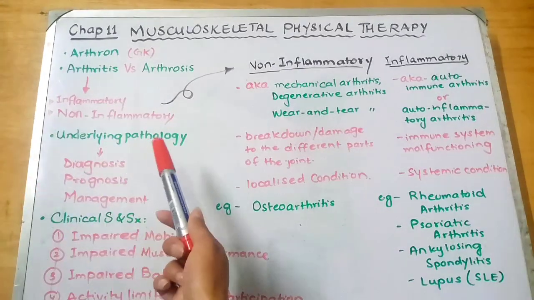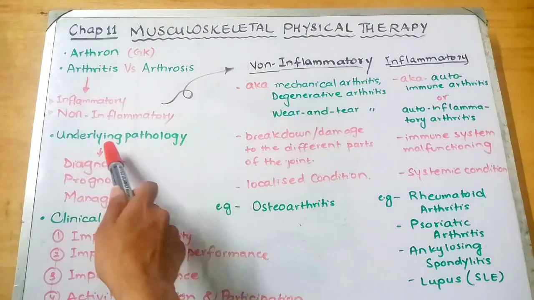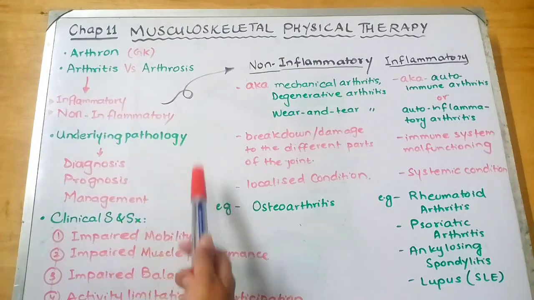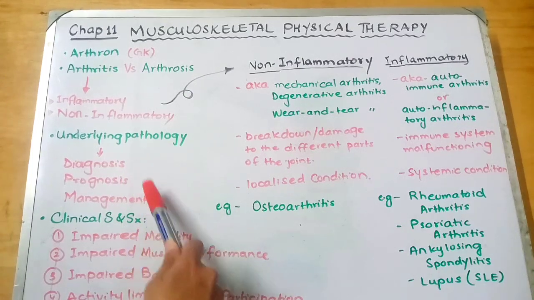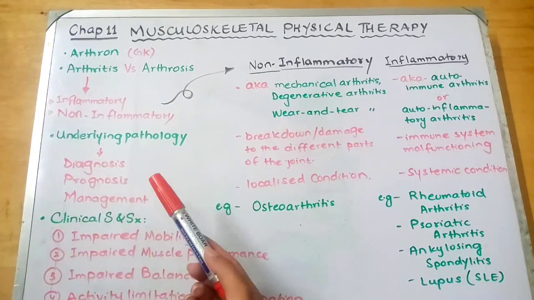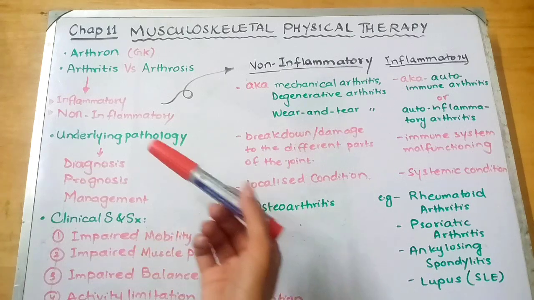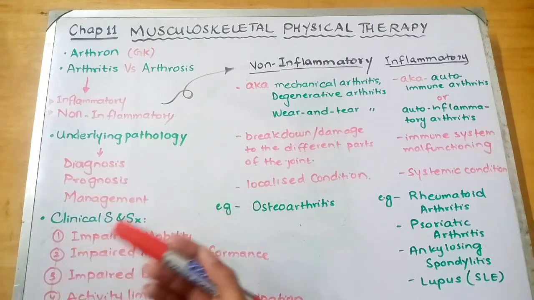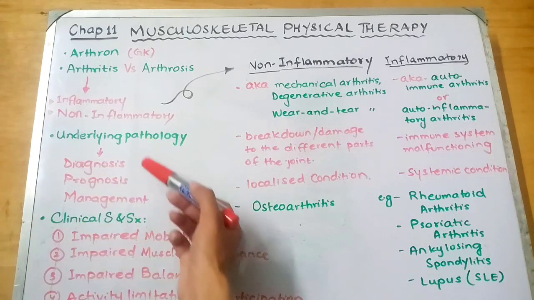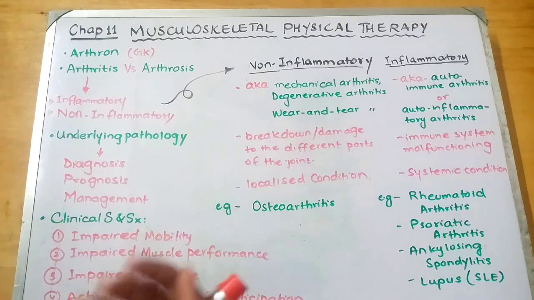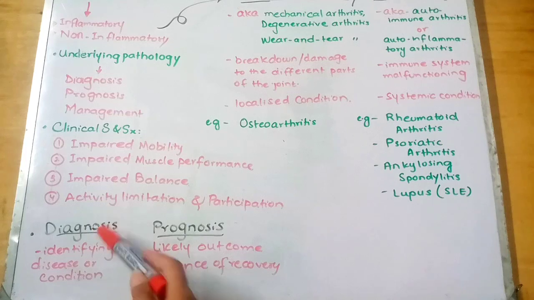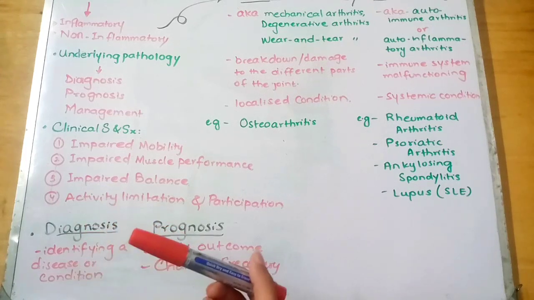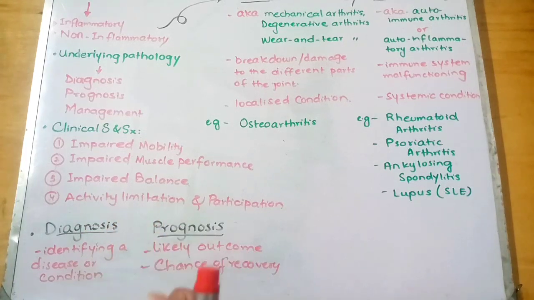Now, in any kind of arthritis, it is very important to know the underlying pathology of the condition so that we can make a diagnosis, determine the prognosis, and carry out the management effectively. It is very easy to get confused by similar sounding terms like diagnosis and prognosis, so let's dive into it. The first term is diagnosis. It means to identify a condition or a disease based on symptoms or test results.